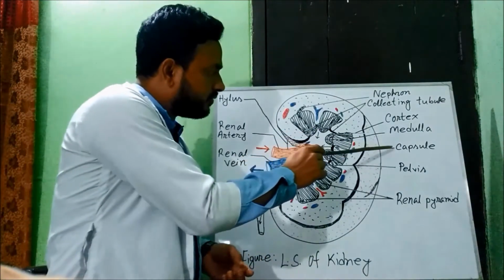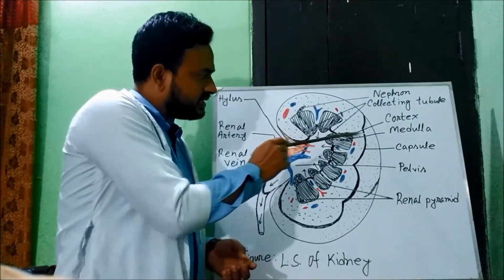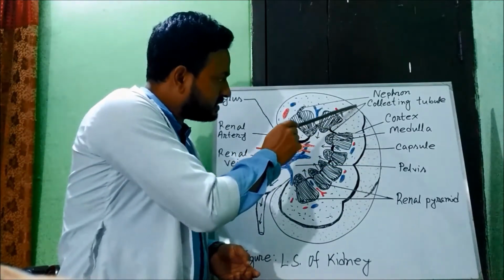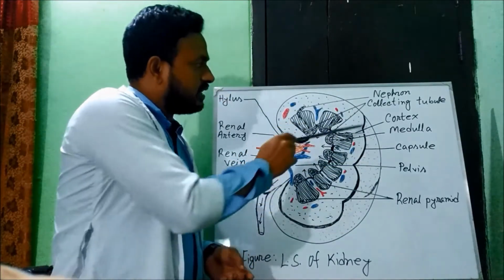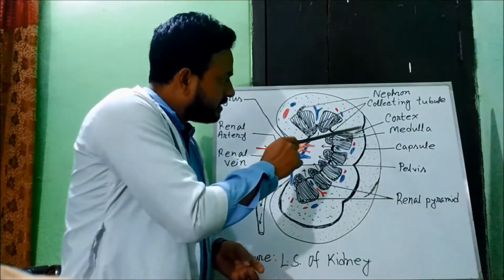Adjacent to the renal capsule is the cortex. This is the capsule, and adjacent to the renal capsule is the cortex. This part is called cortex, and the inner side is medulla.